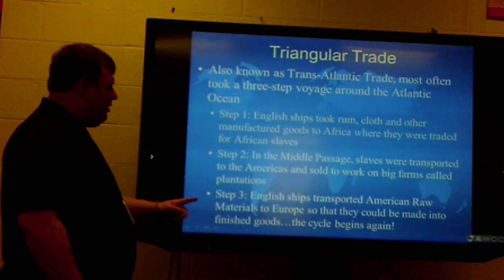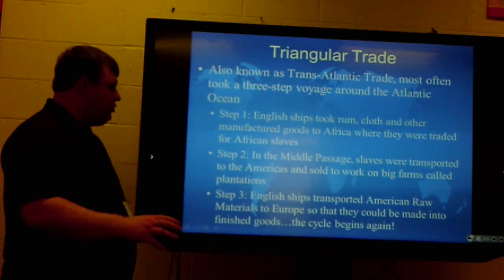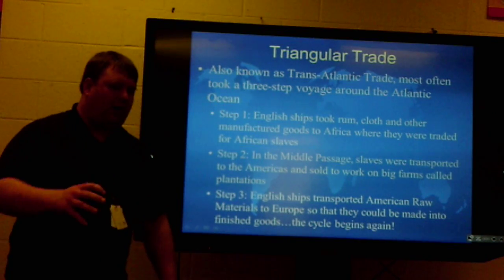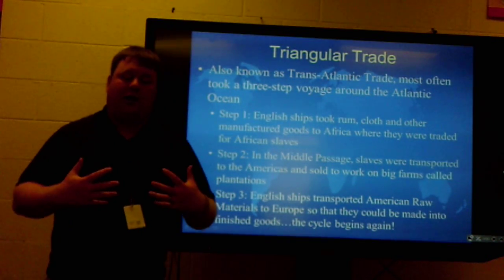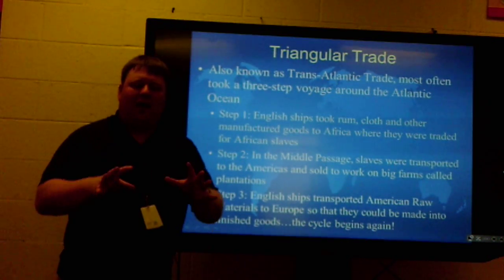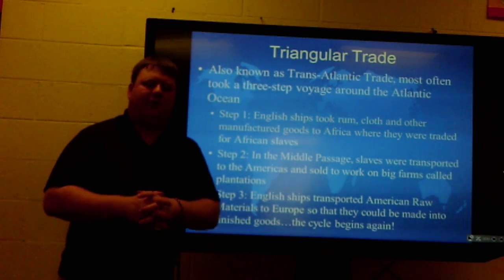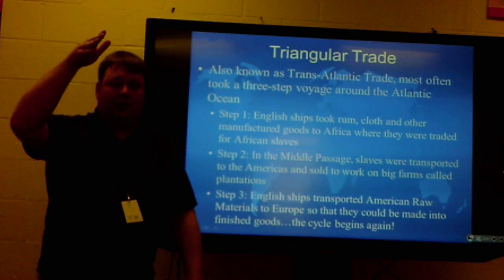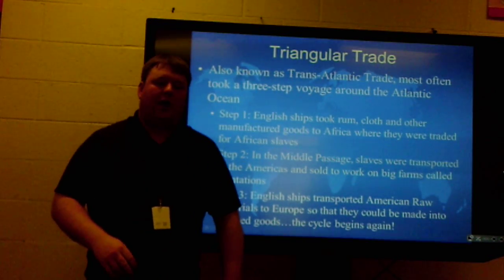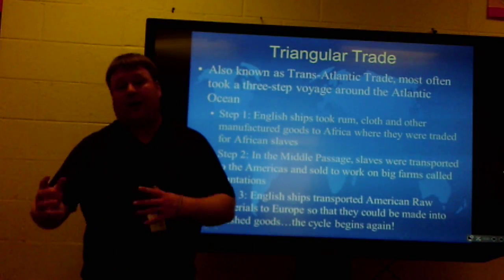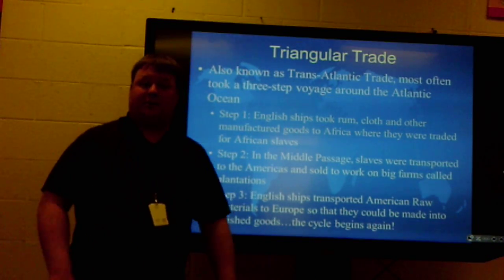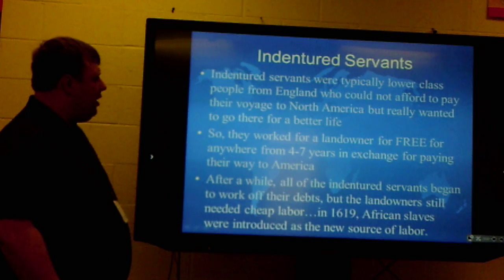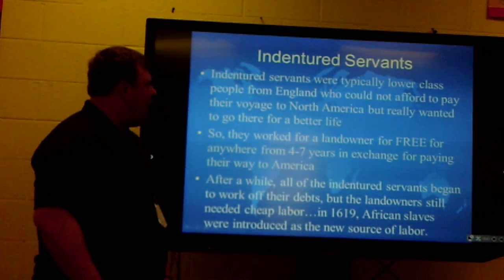The third part is where English ships would travel, taking the raw materials from America to Europe so that those could in turn be turned into the manufactured goods or the finished products, and then it would start all over again. A lot of times it didn't always go straight to Africa, though. They would sell it to each other in Europe, and they would also take it back to the Americas and sell it to them as well. So these are the three steps on that triangular trade.